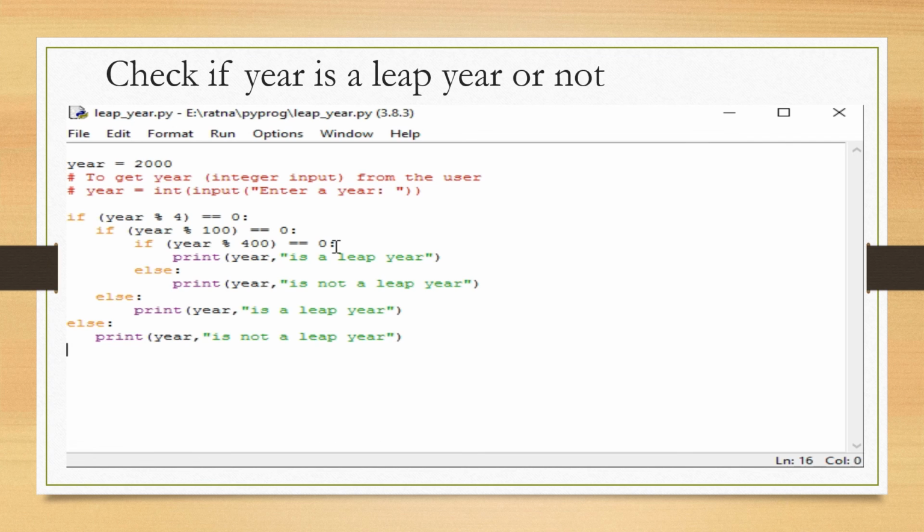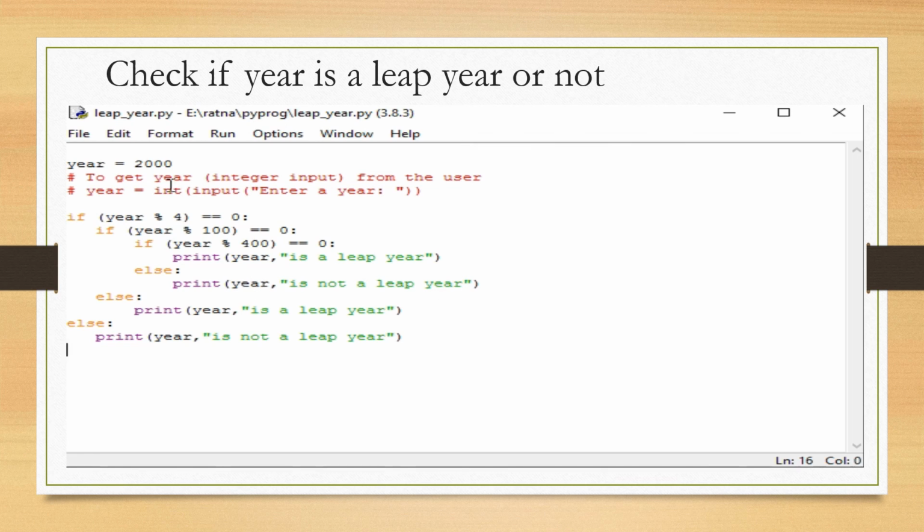Again its remainder value is compared to 0, and at the last, if all these conditions are satisfied, I conclude that the year is a leap year. And else, here 400 is not true, this condition is not true, so I will print the message "year is not a leap year".